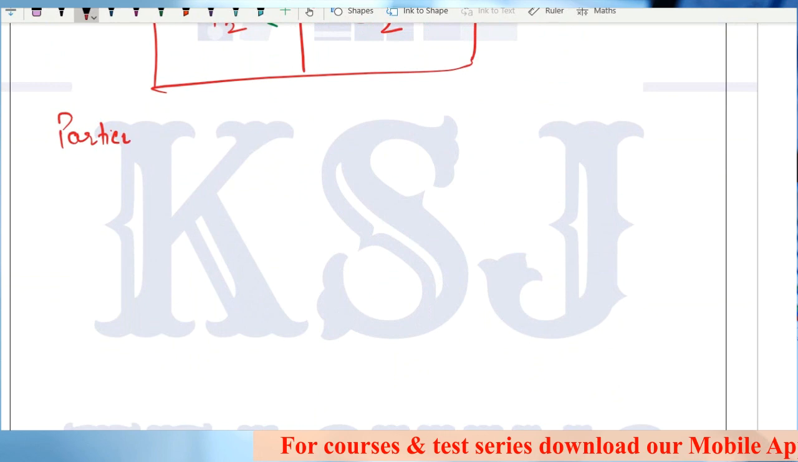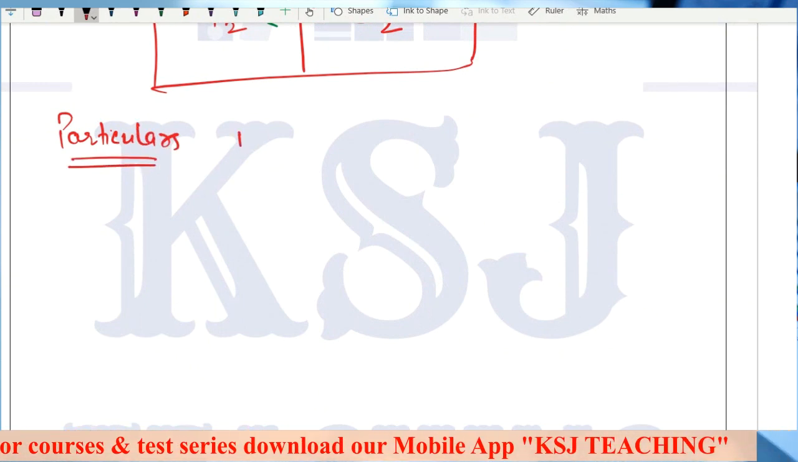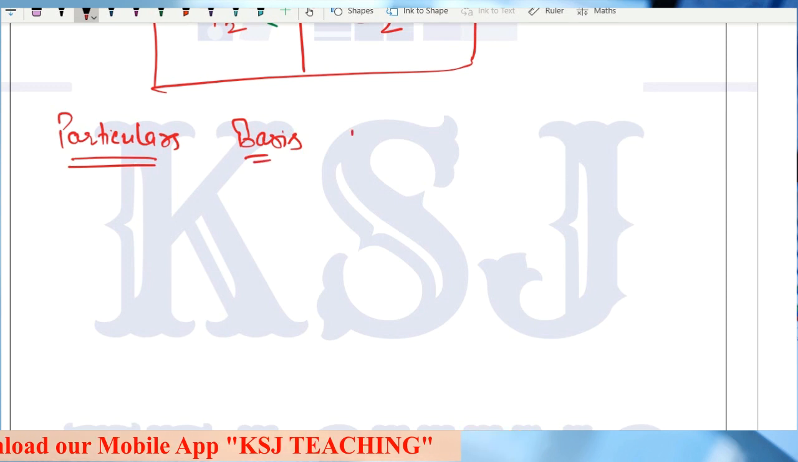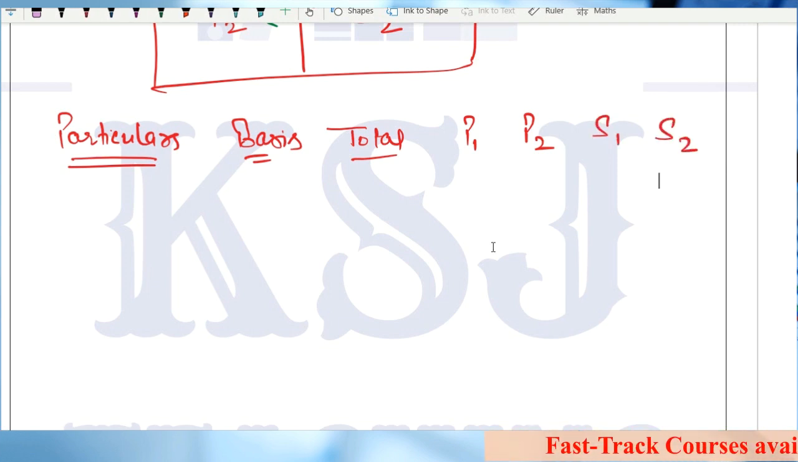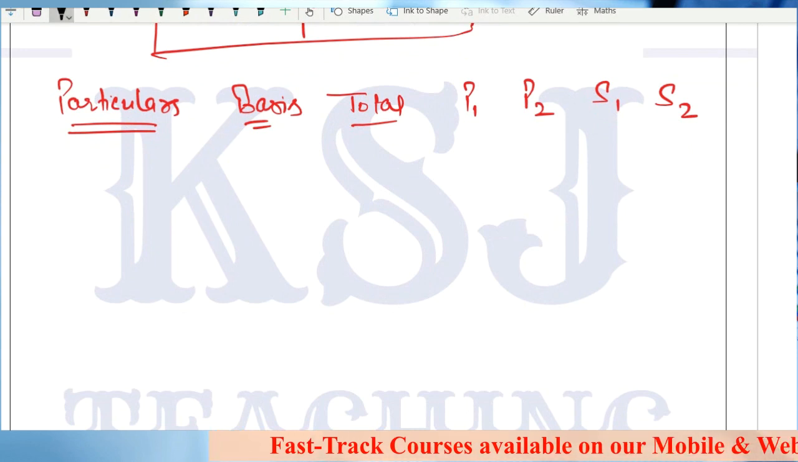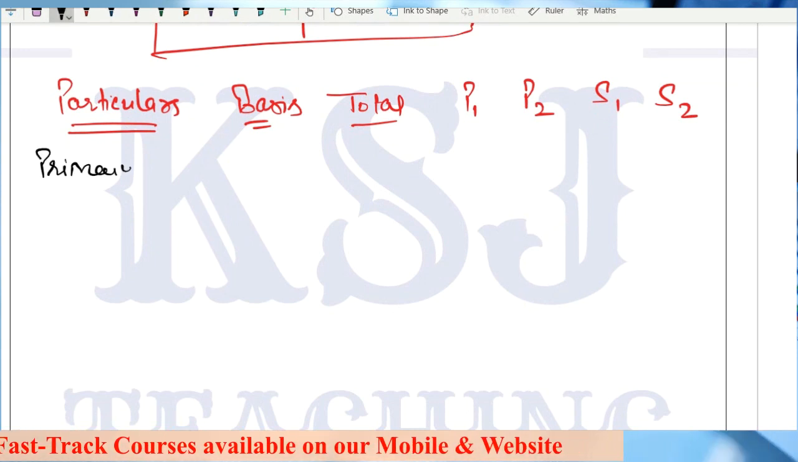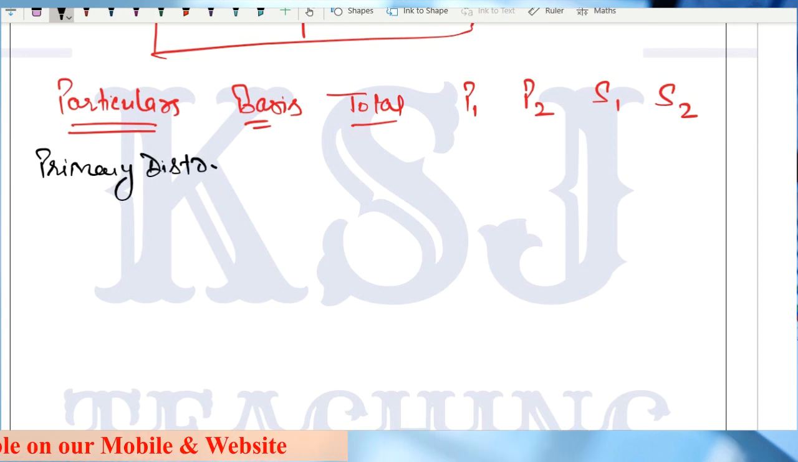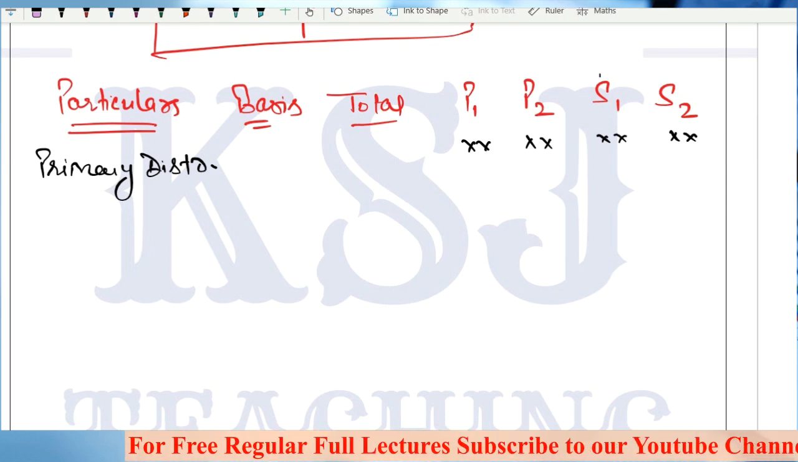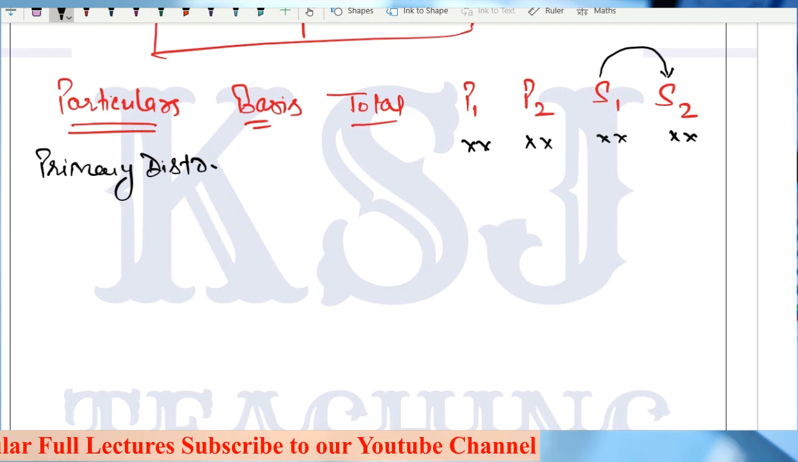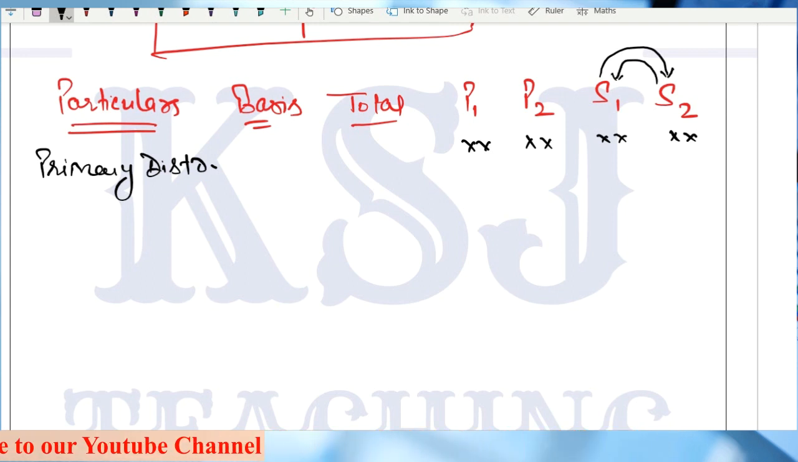Okay, so let's see. We'll make a small format here and I'll try to explain it. Particulars, then we have basis, total, say P1, P2, S1 and S2. So in this, we are done with primary distribution. From primary distribution, we have got total overheads for P1, P2, S1 and S2. Now the point is that we need to distribute this S1 and S2 between P1 and P2. In this case, S1 has provided services to S2 and in return, S2 has also provided services to S1.